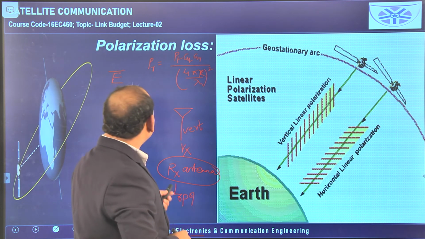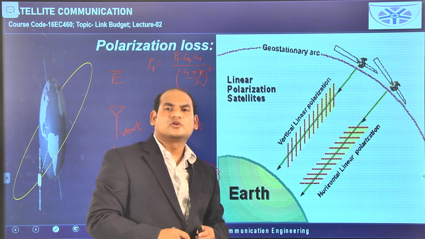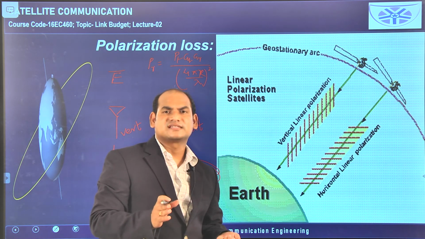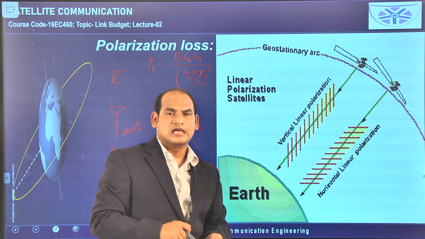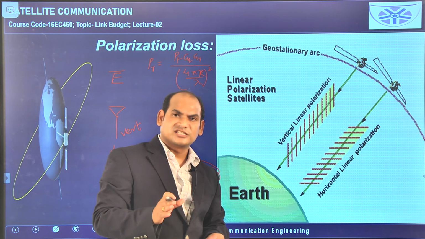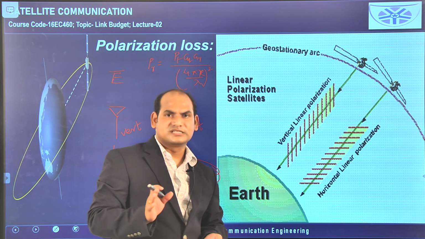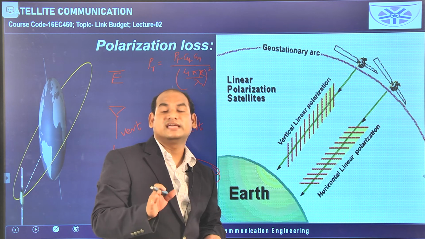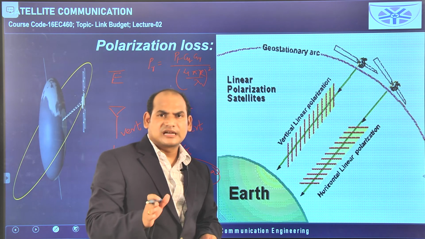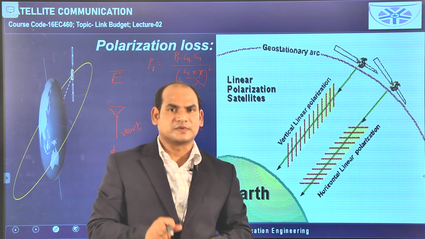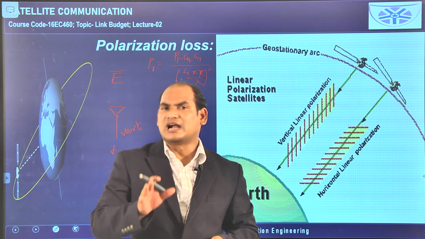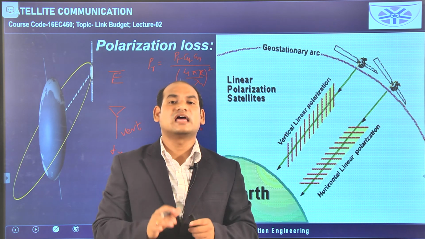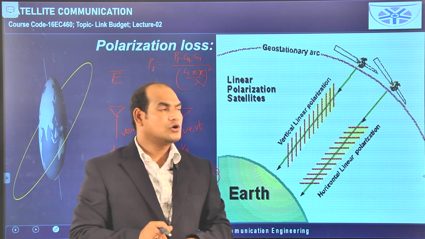So, what is the conclusion we can give here? The feeder losses are possible at the transmitter level and at the receiver level. Antenna depointing losses are possible at the transmitter level and the receiving level. This polarization loss is possible only at the receiving side. Atmospheric loss and the path loss are available in the free space. So in this way you have to think about what the losses are, what the reasons for those losses are, and where those losses are available.